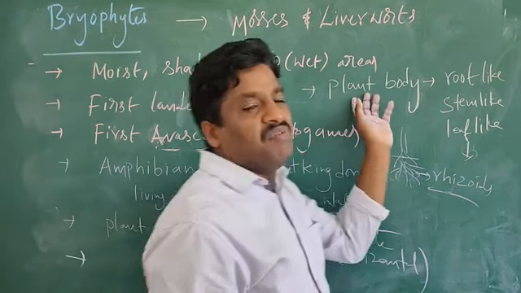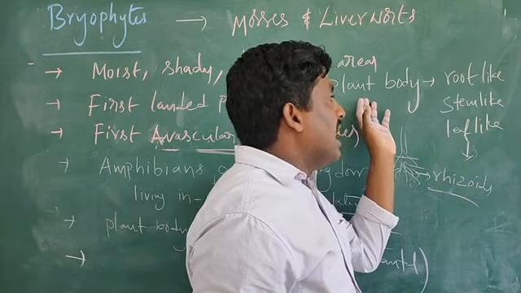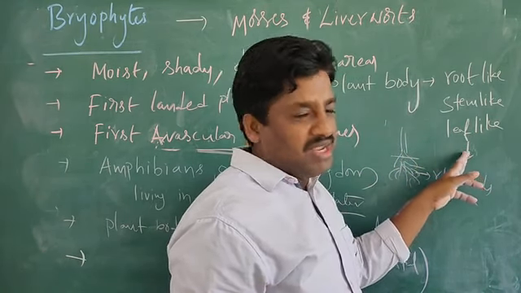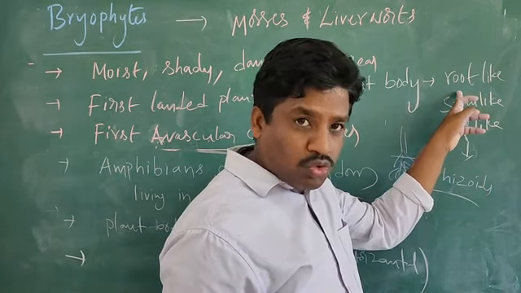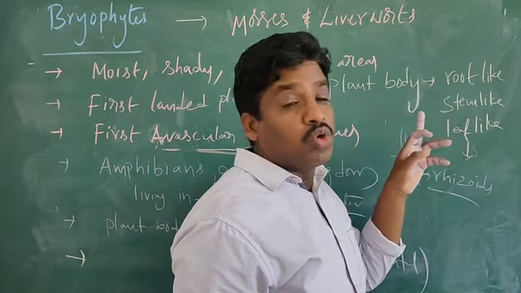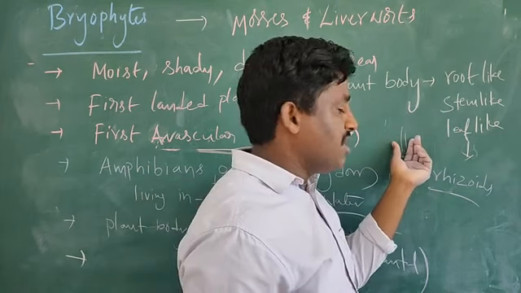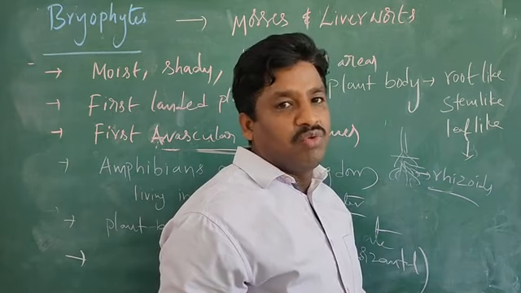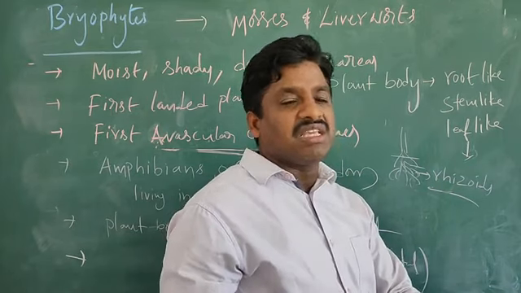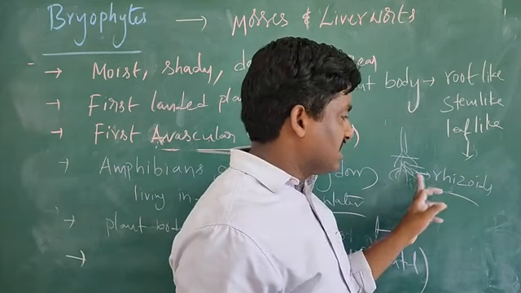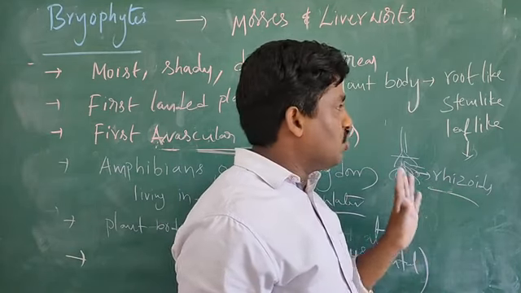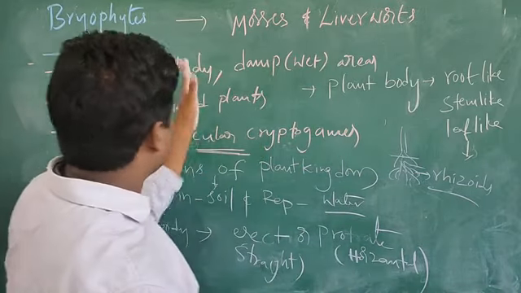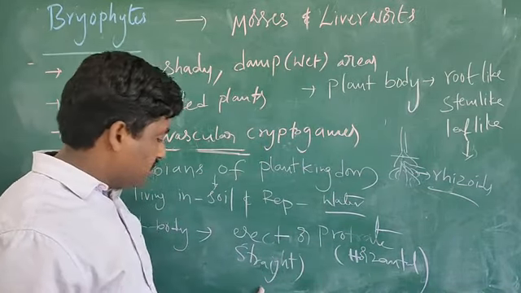The plant body's main feature is that root-like, stem-like and leaf-like structures are present. That means there are no true roots, no true stem, and no true leaves. So the plant body gets attached to the soil, that is, to the substratum, by root-like structures, and these root-like structures we call rhizoids. That's it. The other features of these bryophytes we will continue in the next class.